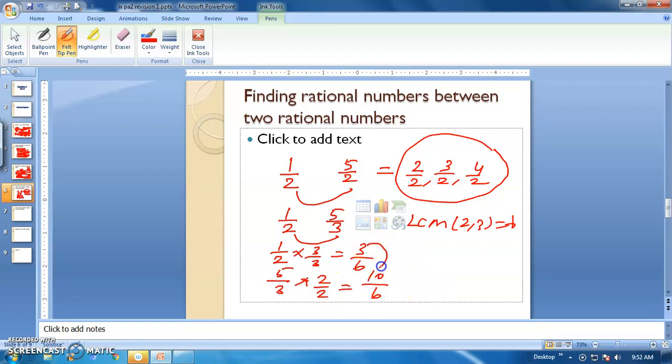Out of 3 and 10, calculate the numbers between: 4 by 6, 5 by 6, up to 9 by 6. These are the rational numbers between these two when the rational numbers have different denominators. Many sums are available. We'll see them in the next video.